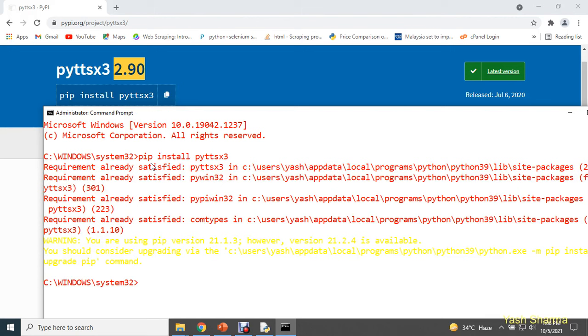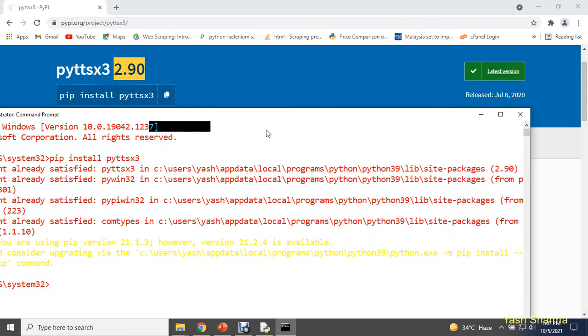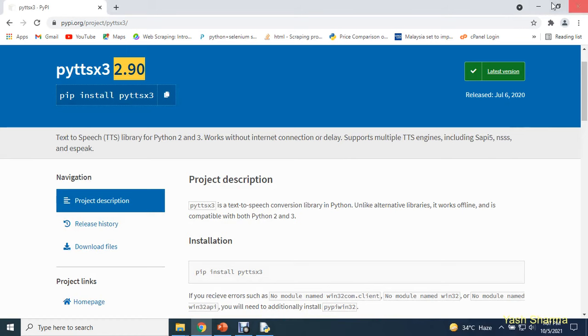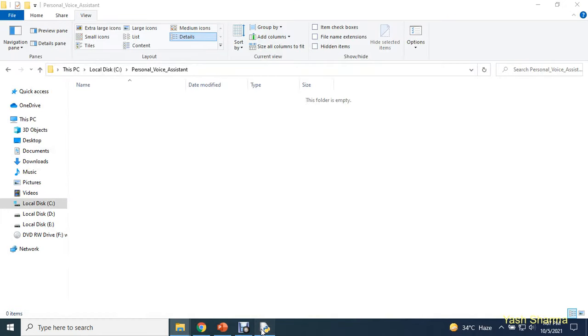But in your case, this library will be installed successfully. Now after installing this library, we'll start designing our own voice assistant. So I'm going to close this command prompt, and now I'm going to use my IDLE editor.